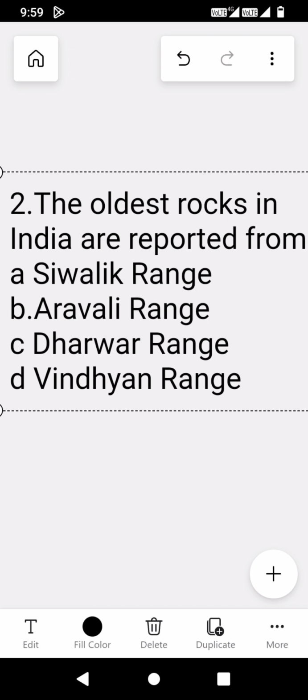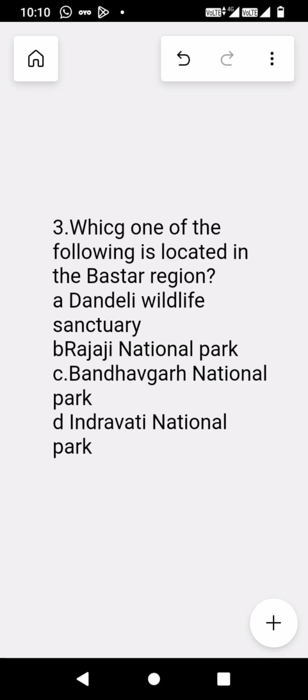The second question is, the oldest rocks in India are reported from which range? The options are Shivalik range, B option is Aravali range, then Dharwar range and Vindhya range. And the correct option is Dharwar range, which is in Karnataka. This is the oldest part of the peninsula region and it is of Archean type.